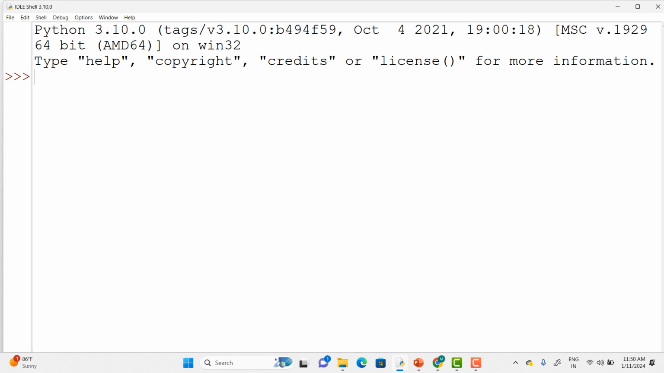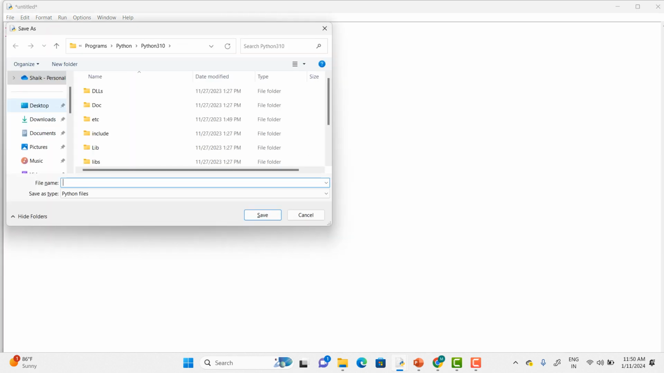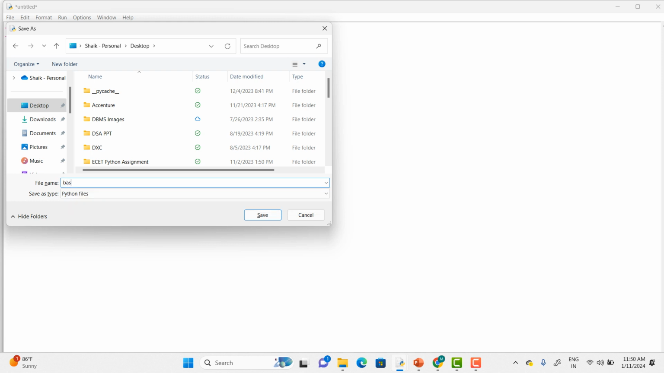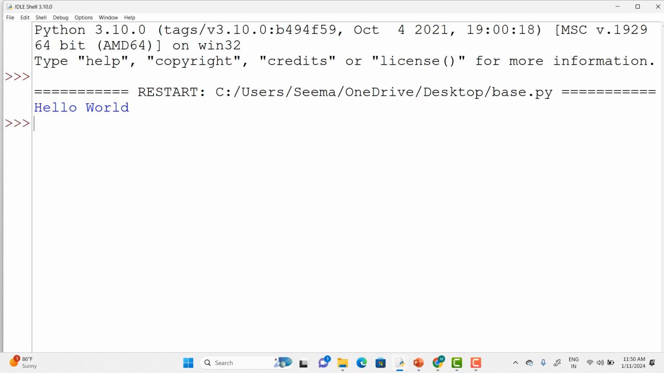So now I'm opening a new tab. Control N is the shortcut for opening a new file. Let me simply print hello world here. Control S, I'll save it on the desktop with the name base. This is a Python programming language, right? The file name can be whatever I want, but I need to save it with the .py extension. So let me save it. If I want to run, I'll use the shortcut F5, and you can see the output you're getting is hello world.